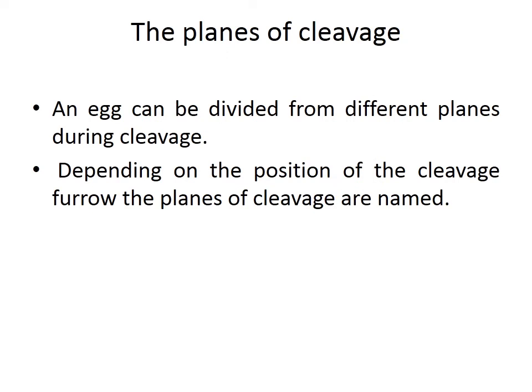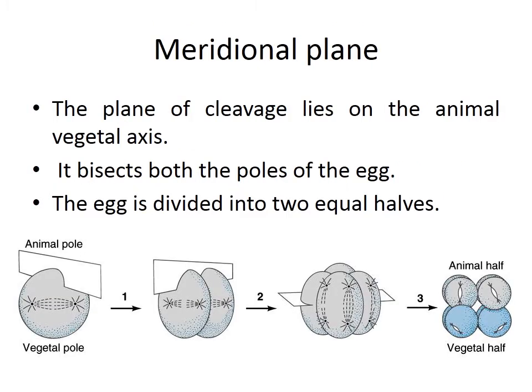And the planes of cleavage. There are different planes in a cleavage that divide the egg, or the unicellular embryo, into a multicellular morula. Depending on the position of the cleavage furrow, the planes are named. The first one is the meridional plane. The growing embryo has an animal pole as well as a vegetal pole.